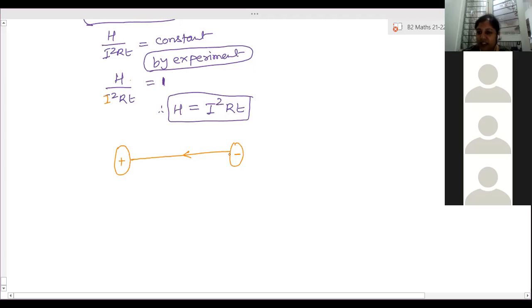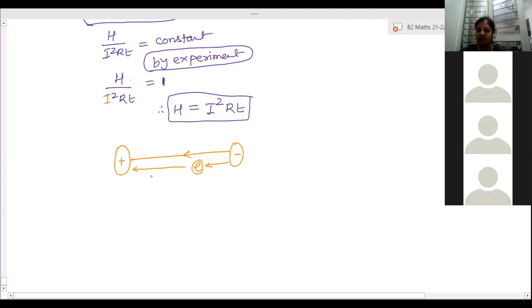Electrons cannot move by themselves, so work has to be done for moving the electron from negative terminal to positive terminal. That is termed as potential difference, right? The amount of work required to move from this end to this end is called potential difference, and that is the energy stored in this electron.